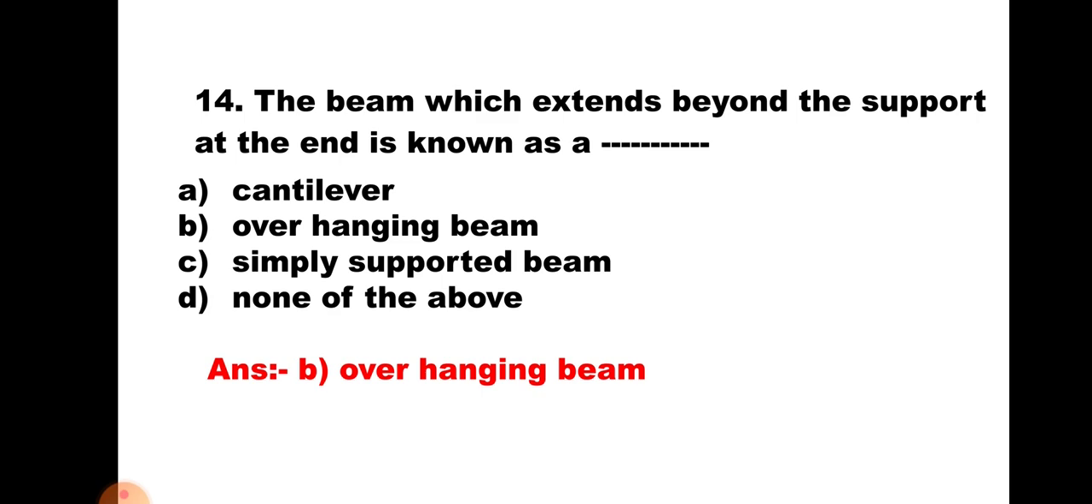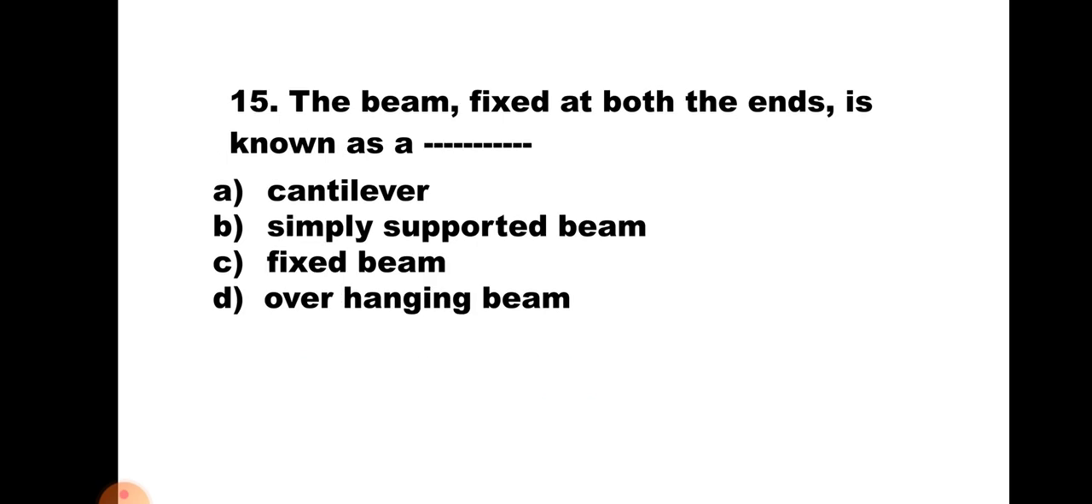Question number 15. The beam fixed at both ends is known as: A. Cantilever, B. Simply supported beam, C. Fixed beam, and D. Overhanging beam. As both the ends are fixed, it is known as fixed beam. Hence, the correct answer is C, fixed beam.